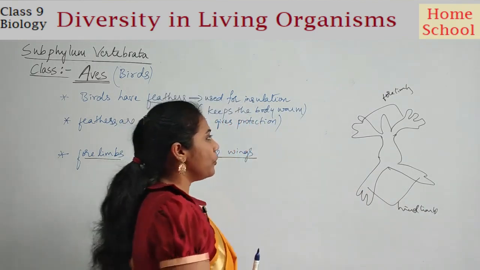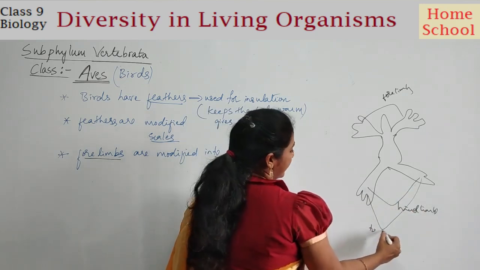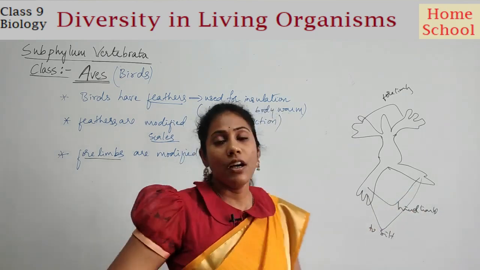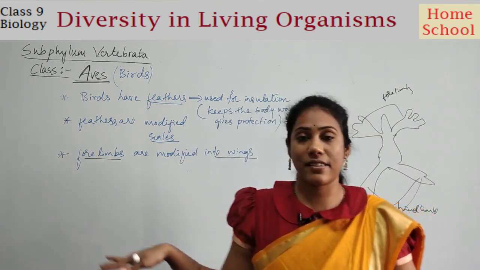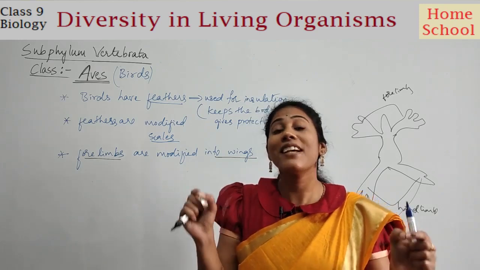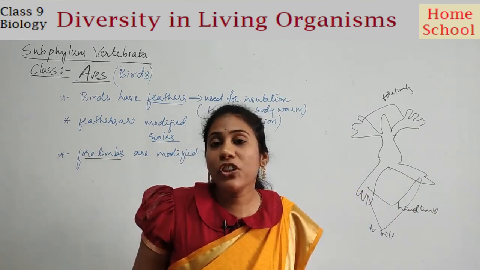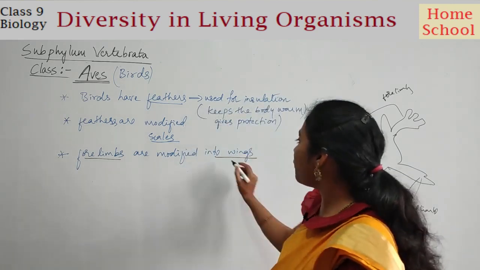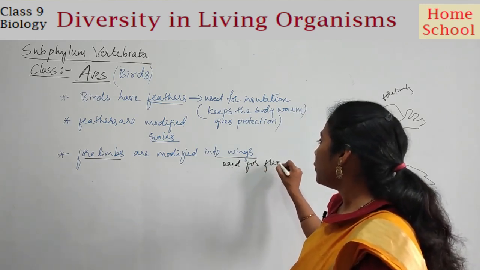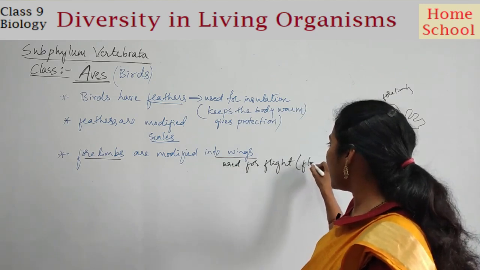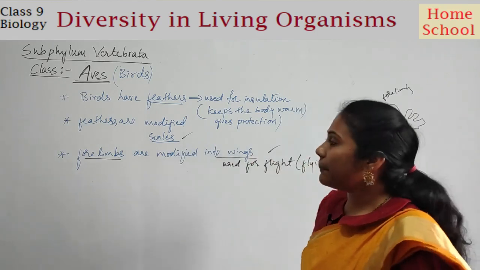Say in a bird also, you have forelimbs as well as hind limbs. Hind limbs are helpful to sit on branches or wherever it is. But the forelimbs are modified into wings. Clear? So forelimbs themselves are converted. They have changed into a different structure called wings. So what is the use of wings here? Wings are used for flying. Used for flight. Flight in the sense what, guys? Flying, isn't it? So these are the 2 points you have to remember carefully.